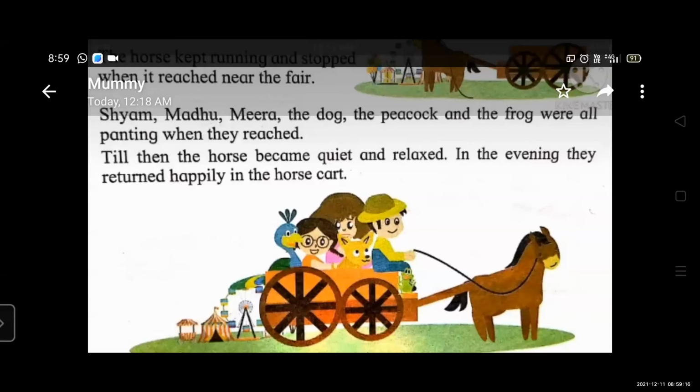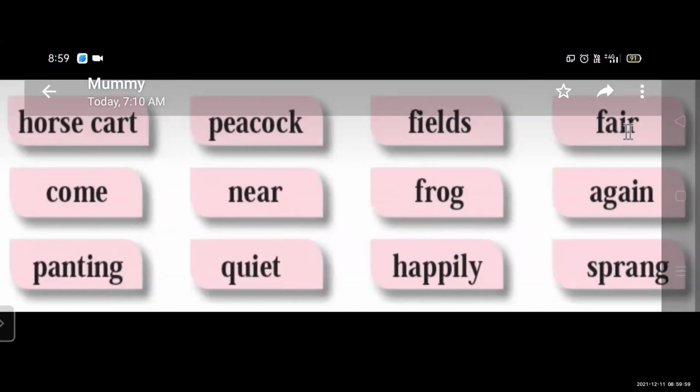Okay, students. Now we see the hard words. We read these words one time. First word is horse cart. Horse cart. Repeat after me. Horse cart. Very good. Second word is peacock. Peacock. Very good.